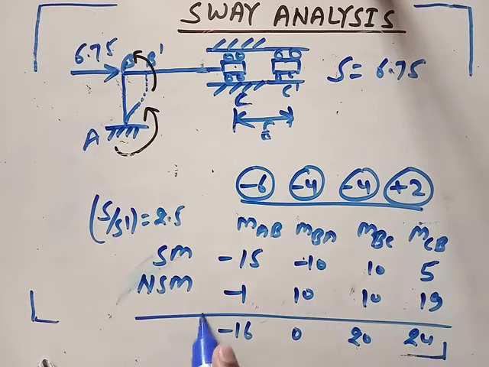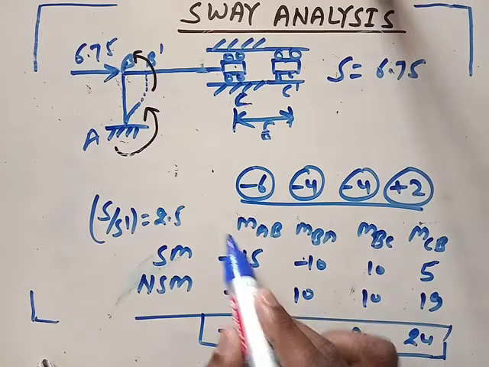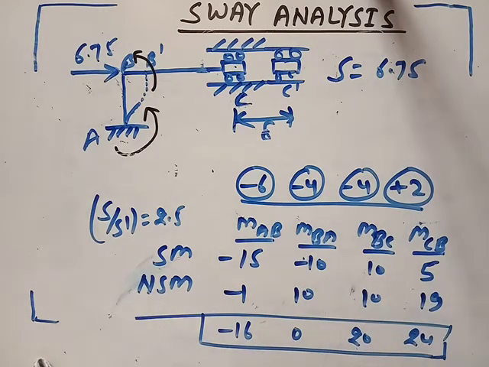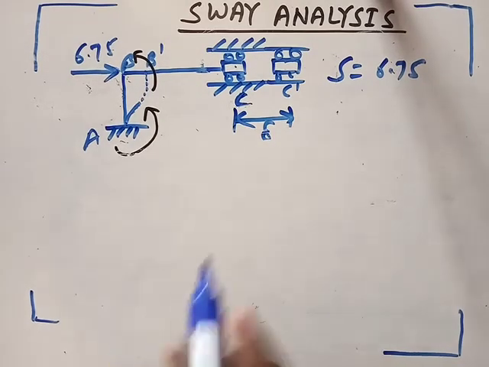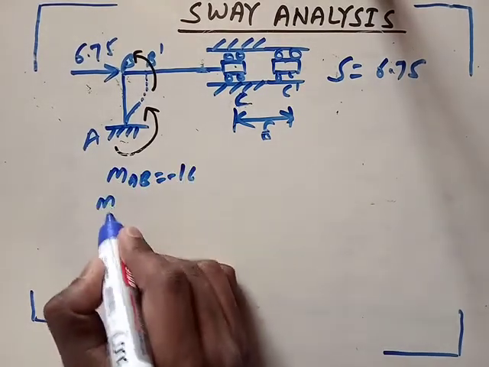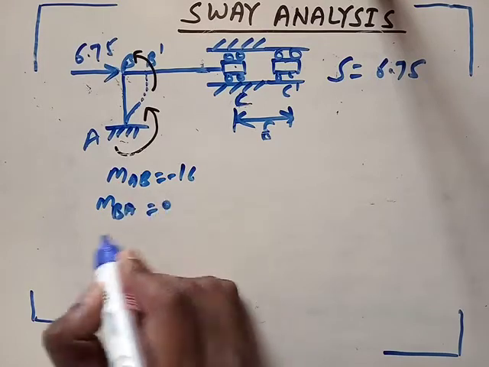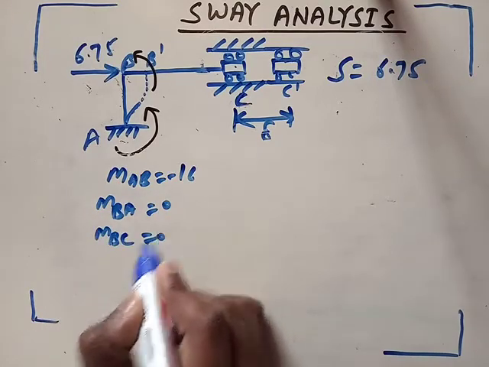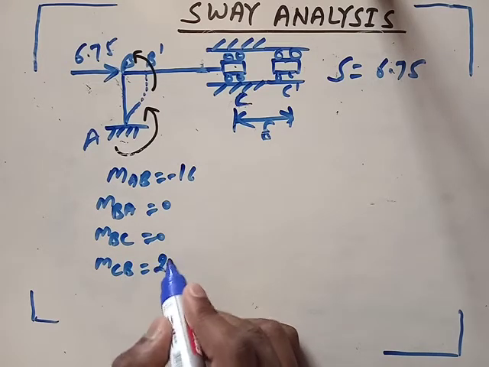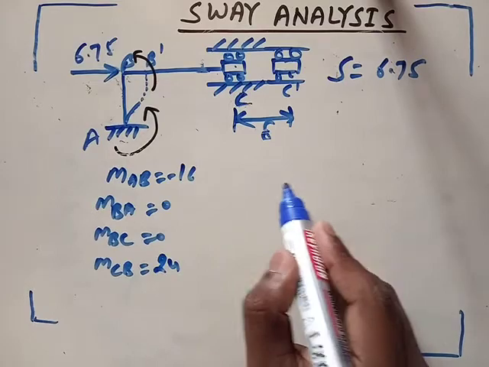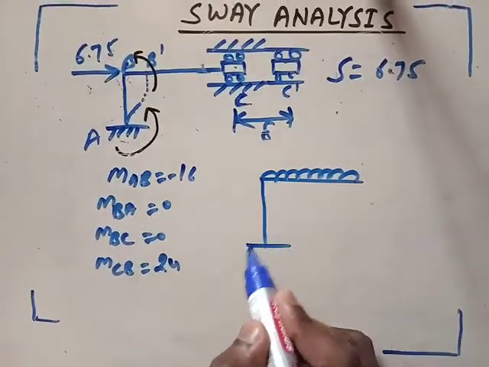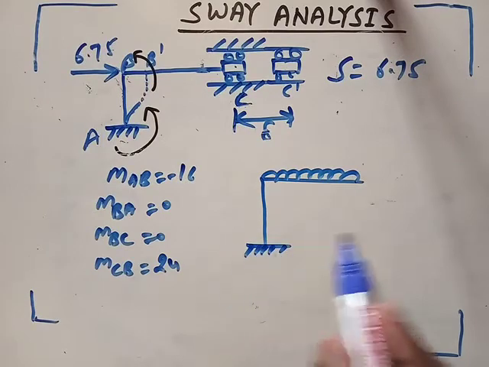So these are your final moments for MAB, MBA, MBC, and MCB. MAB is minus 16, MBA 0, MBC 0, and MCB is equal to 24. So just apply these moments in your structure and do the further calculation.